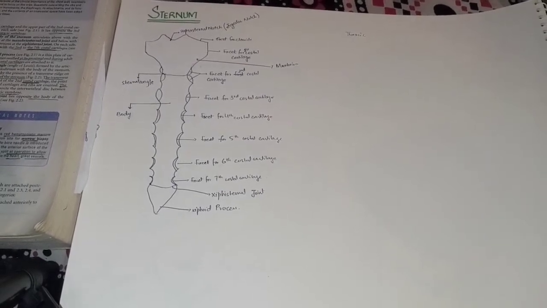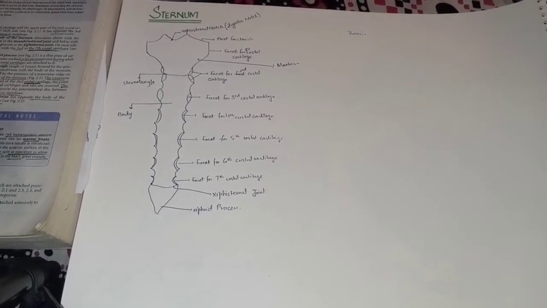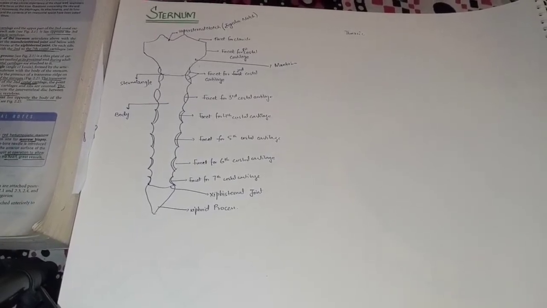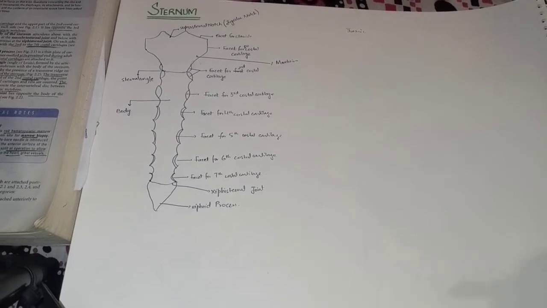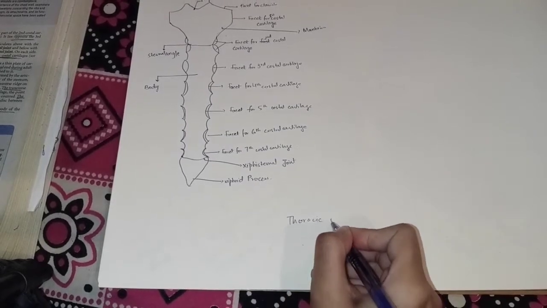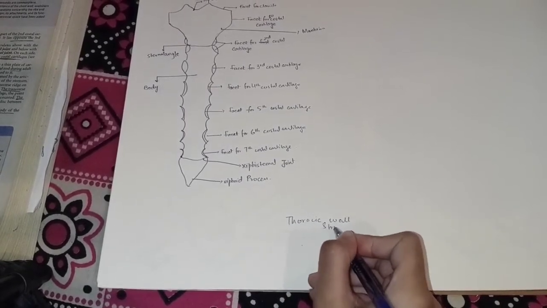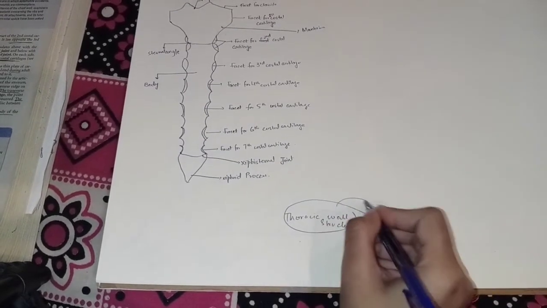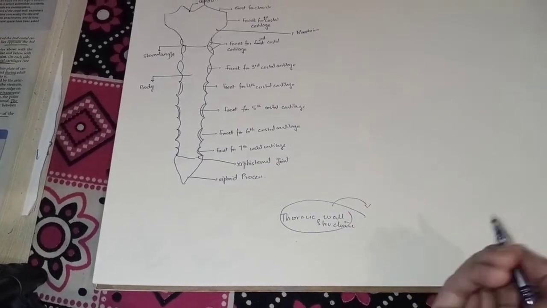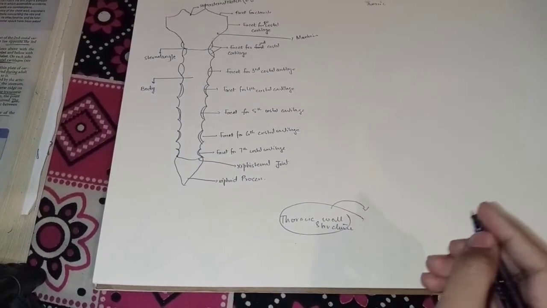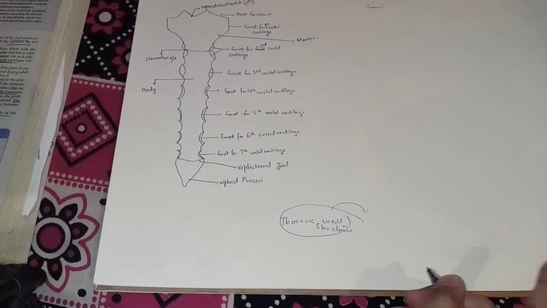As I described in the previous lectures, the thoracic wall is composed of some main structures. When we talk about the thoracic wall structures, we have to study some of the main structures. As we all know, posteriorly the thoracic wall is formed by the thoracic vertebrae of the vertebral column.